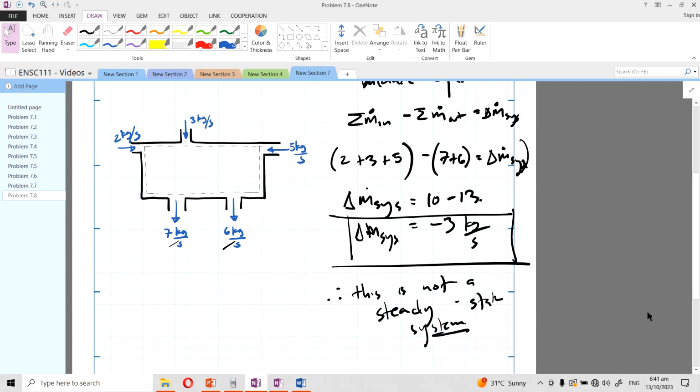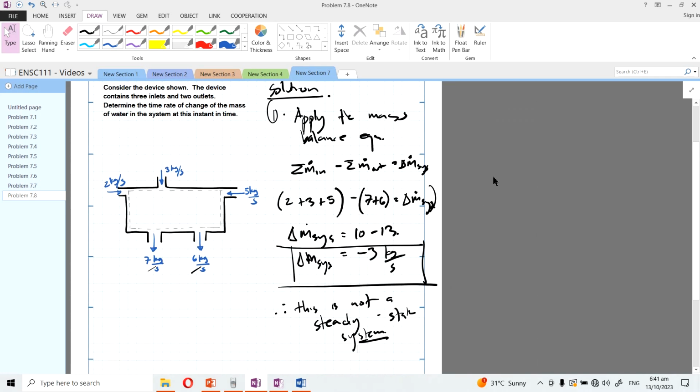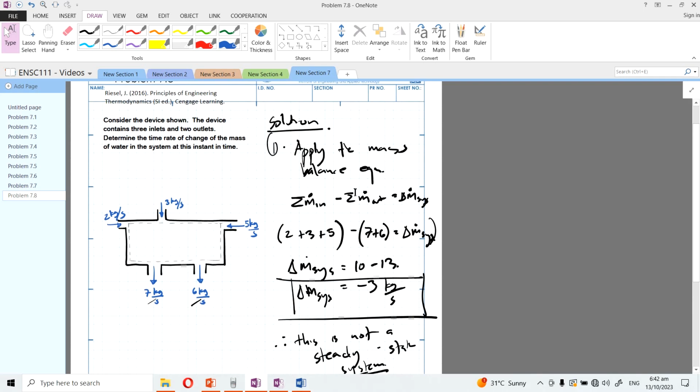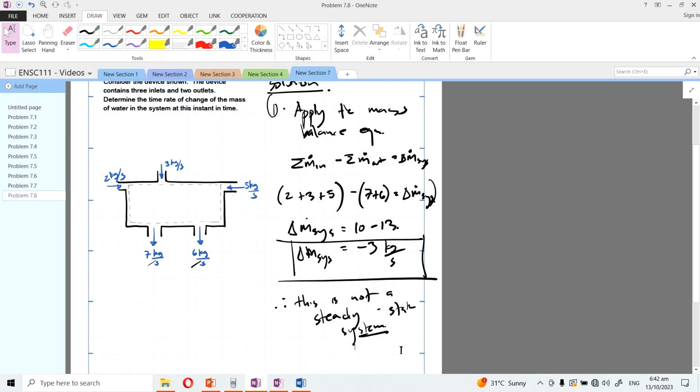Right? So I think that's all for this conservation of mass topic. Next week we'll be doing some more energy analysis. We are going to apply simultaneously the conservation of mass and the conservation of energy, and all the concepts and principles that we have learned from topic 2 to topic 6. Right, so we are going to analyze some more devices for closed systems and for open systems. Right, so see you in the next video.